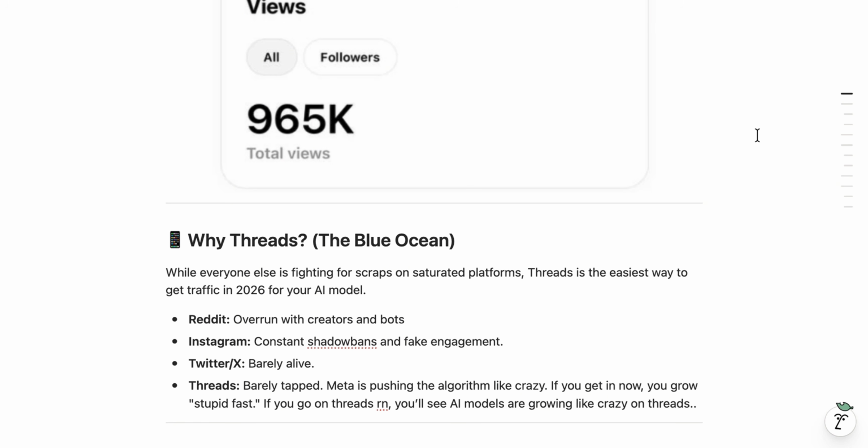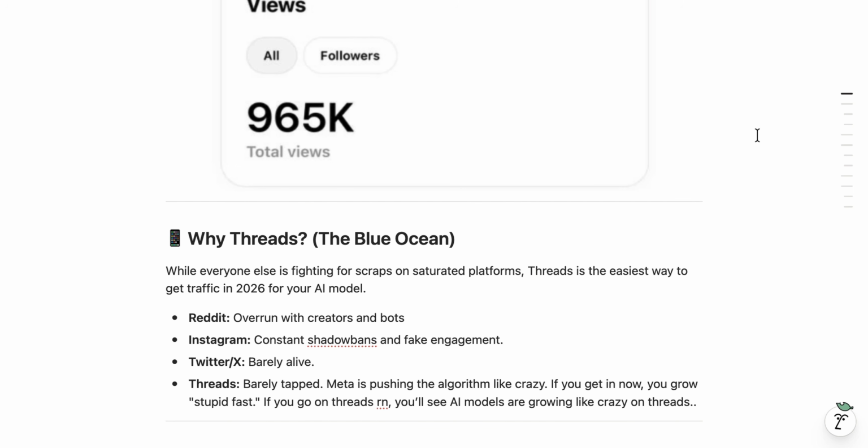Reddit is overrun with creators and bots, Instagram has constant shadow bans and fake engagement, Twitter is barely alive, Threads is barely tapped, and Meta is pushing the algorithm like crazy. If you get in now, you grow stupid fast. If you go on Threads right now, you'll see AI models are growing like crazy.